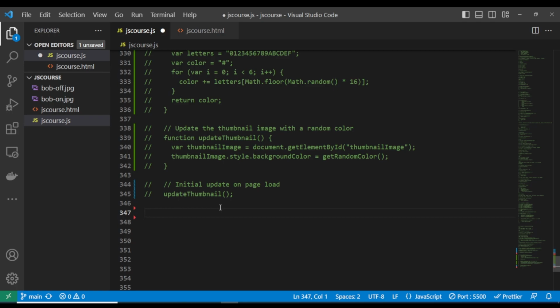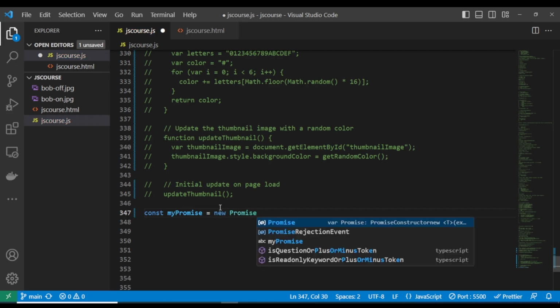Let me show you the syntax for how to create a promise. If you want to create a promise, let's use the const keyword. We will say const, let's call it myPromise, equals new, using the new keyword, then you write the word Promise with a capital letter.